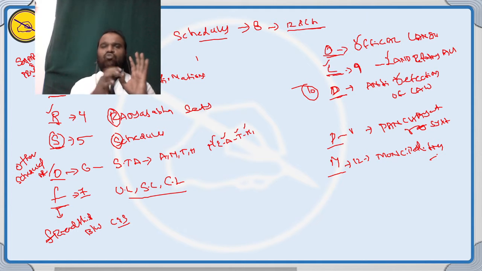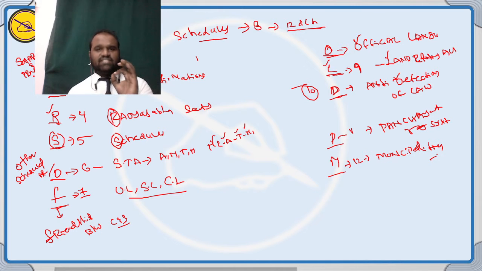Of. O-F. What is O? Remember, O means other scheduled areas. What is schedule number 6? Scheduled and tribal areas in the states of Meghalaya, Assam, Tripura and Mizoram. Other scheduled areas, schedule number 6. Schedule number 7, here I mentioned F. What is F? F means the friendship, the relations between the state and the central. That is called union list, state list and concurrent list. F for the friendship between the state and the central.